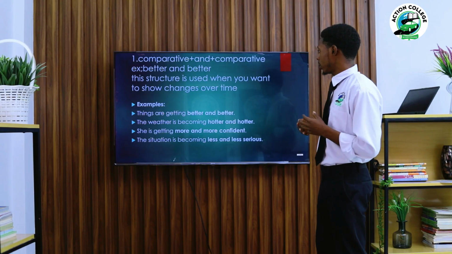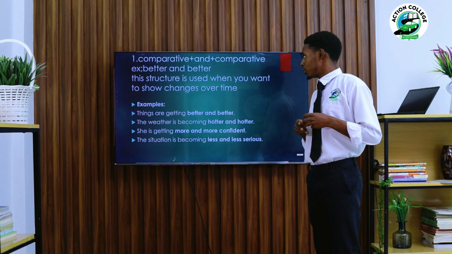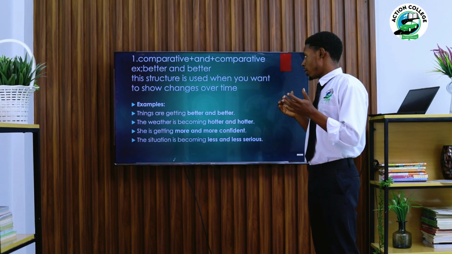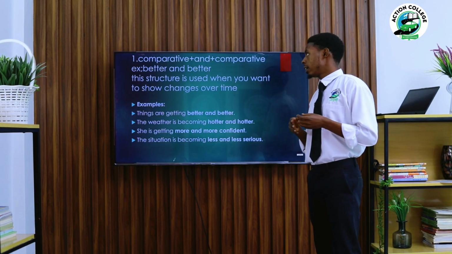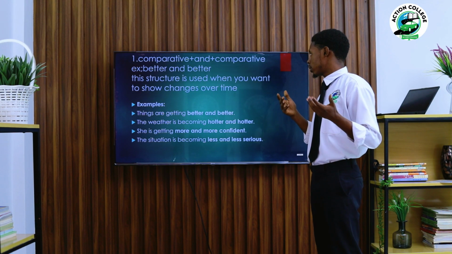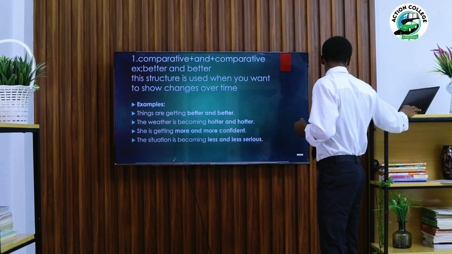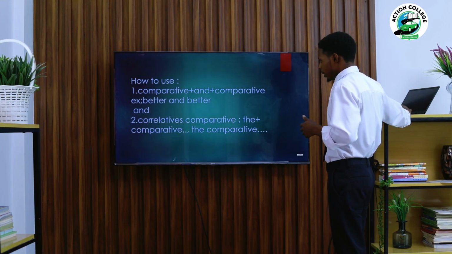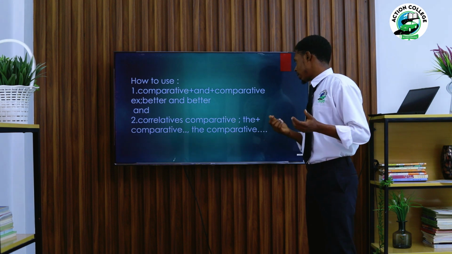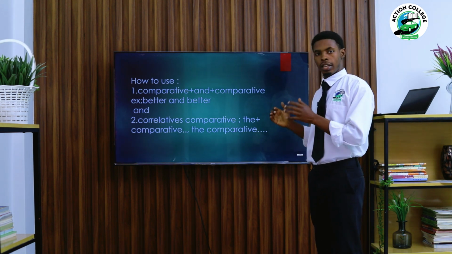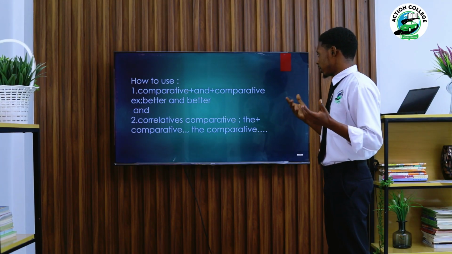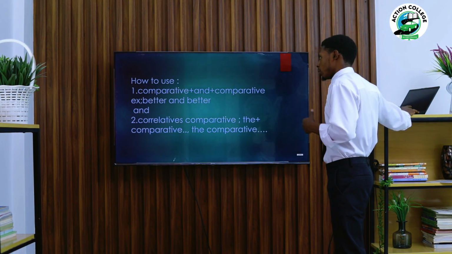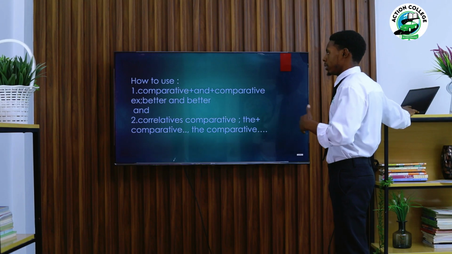As you can see here on the screen, we are going to talk about two structures of adjectives. The first one is comparative and comparative, for example, better and better. This structure is used when you want to show the changes over time. And we'll be talking about another structure, which is correlative comparative. Okay, without wasting much of the time, let's just start with our first structure, which is comparative and comparative, like better and better.